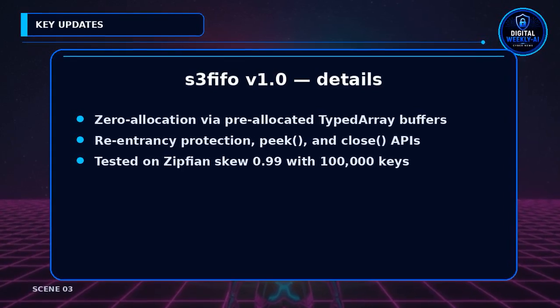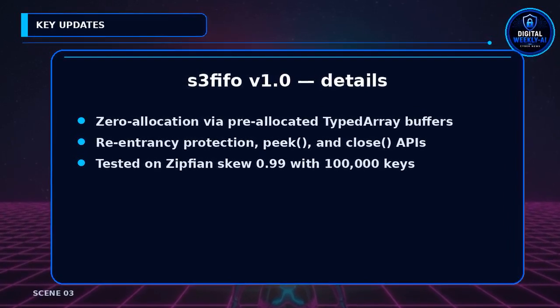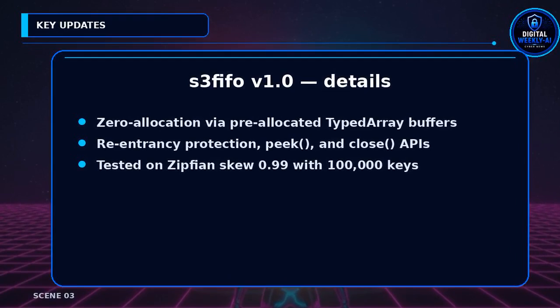S3 FIFO v1.0 uses pre-allocated typed array buffers to avoid allocations and GC pressure. The release notes mention stress testing, hardening, and 100% unit test coverage. Features include reentrancy protection, peek, and close. Tests used a Zipfian distribution with skew 0.99 and a 100,000 key working set compared to LRU cache.